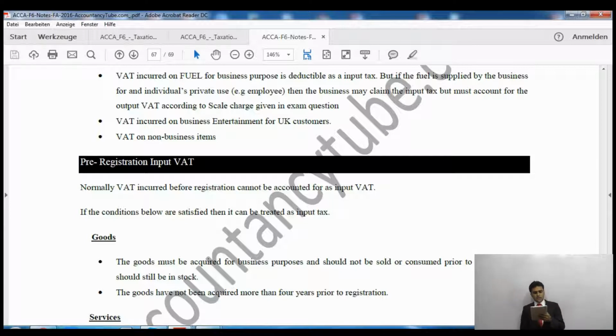Now, VAT incurred on business entertainment for UK customers is not deductible, and VAT on non-business items as well is not deductible too. So then it says pre-registration input VAT.